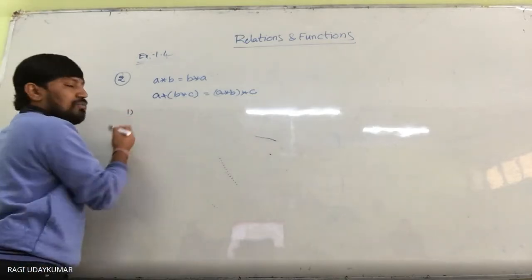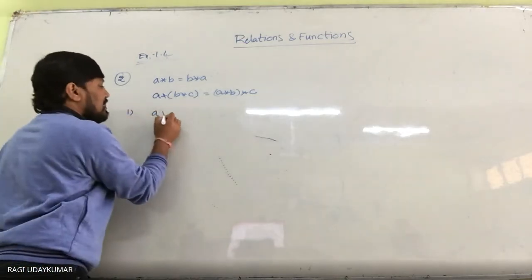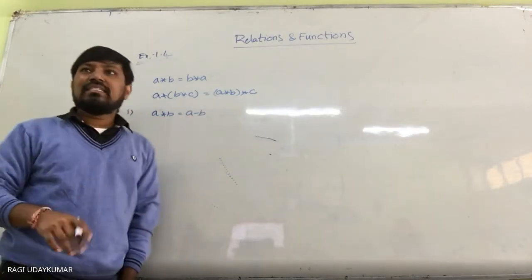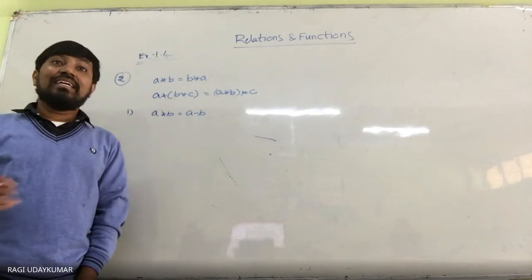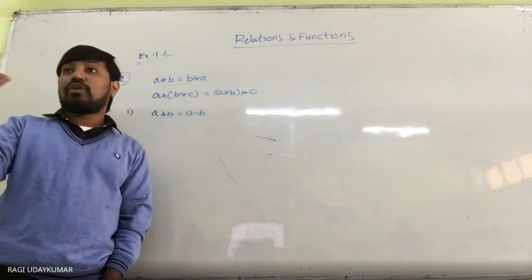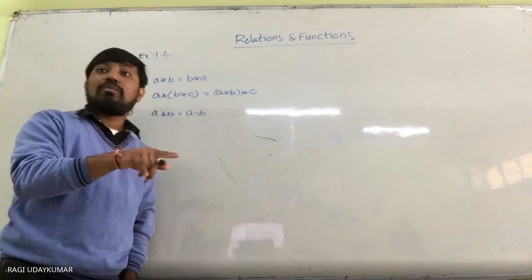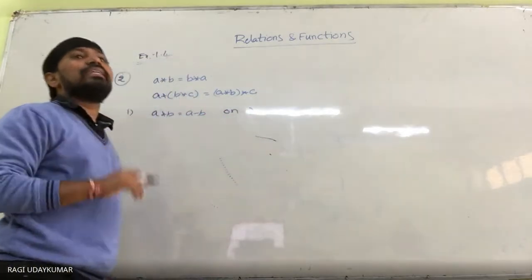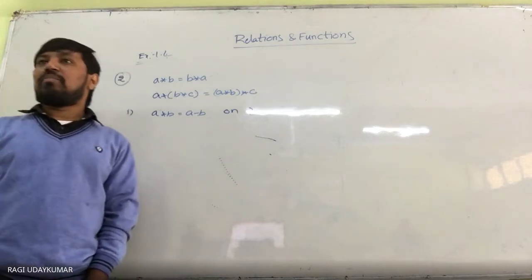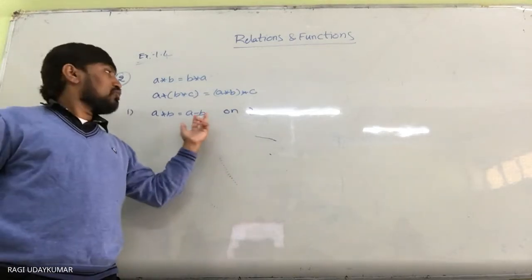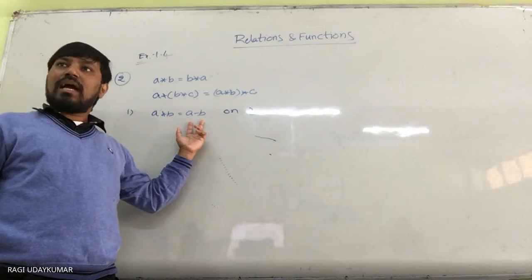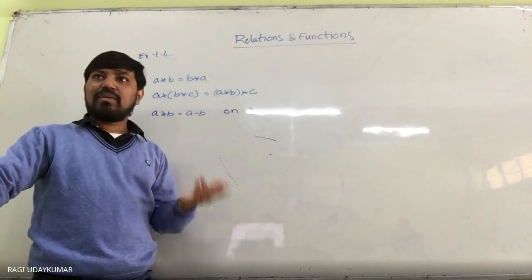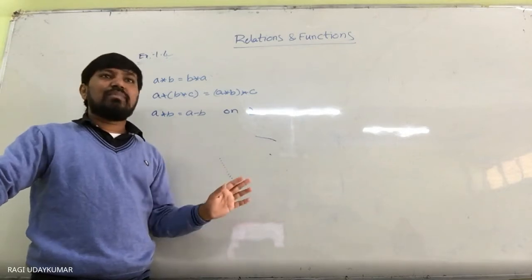So now here the first question is given to you. A star B is defined as A minus B. And you may get a doubt here: sir, A minus B is not a binary operation on the set of positive integers. But it is a binary operation, the question is given to you on Z, meaning integers. On integers it is a binary operation because the difference of any two integers is again an integer. Either it may be positive or negative, it is again a binary operation.